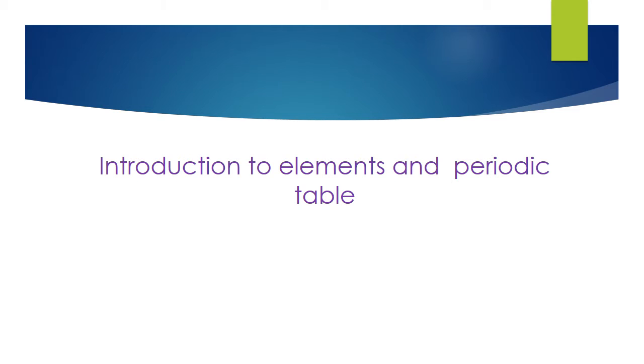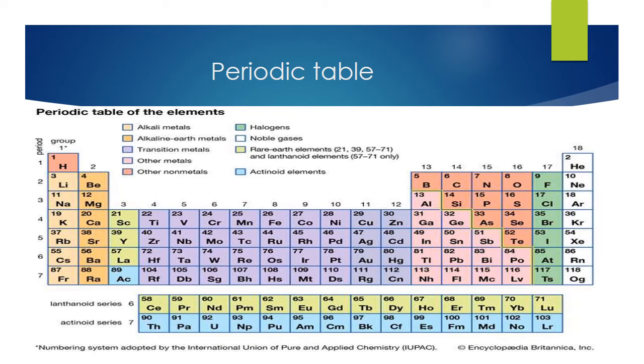And then, introduction to elements and the periodic table. The periodic table has different types of elements. The periodic table contains 7 periods and 18 groups. This is called the periods, 7 periods, and these are the 18 groups. These periods and groups have different types of elements.